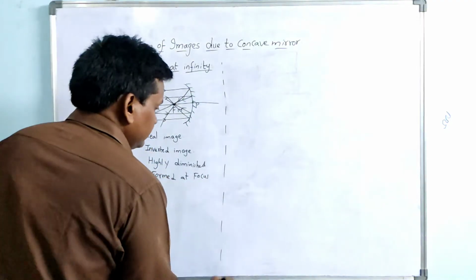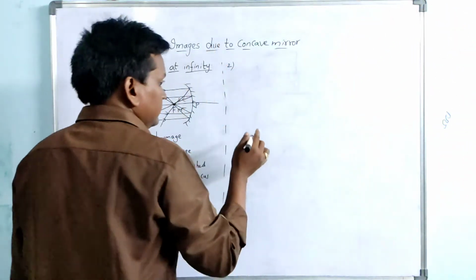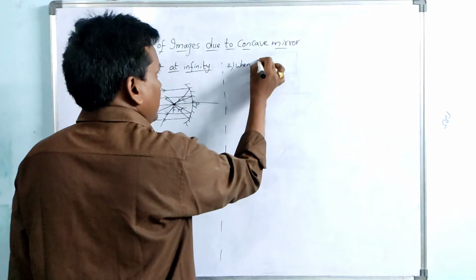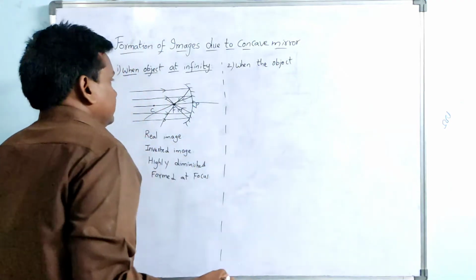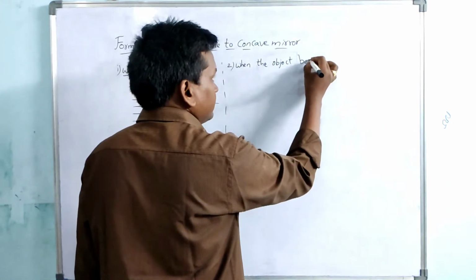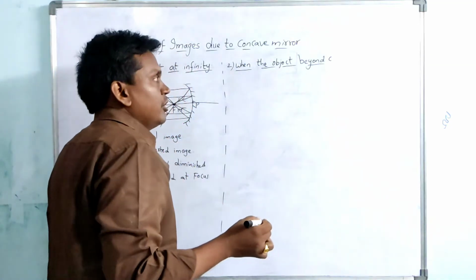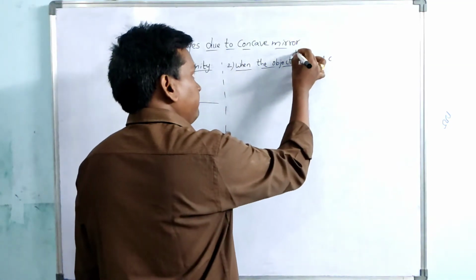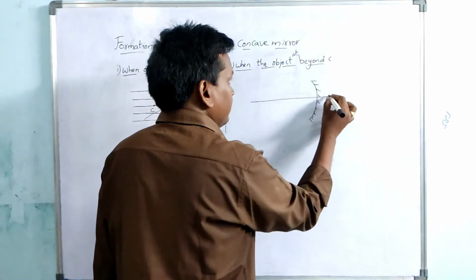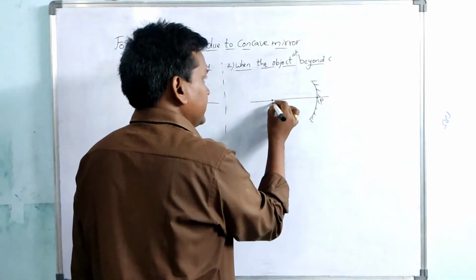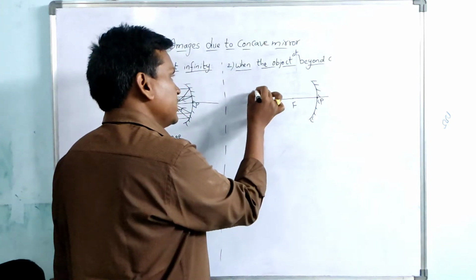Now, second case, when the object is beyond C. Let us see again a concave mirror, principal axis, pole, center of curvature, focus, and the object is beyond C. Now the object is beyond C.